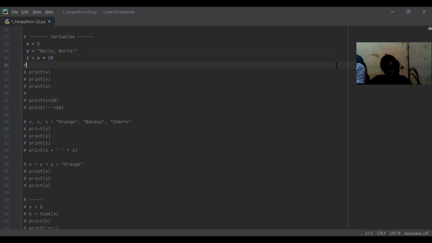Let's continue. Now, I can even give a variable a word. For example, I give y the value hello world. Now let's say I want to print them. I will write print x, I will go to y and write print y, and I will go to z and write print z. Can anybody tell me what it will print when I write print x?